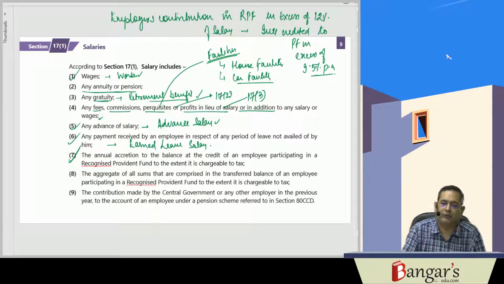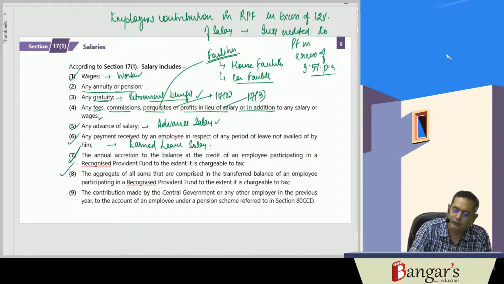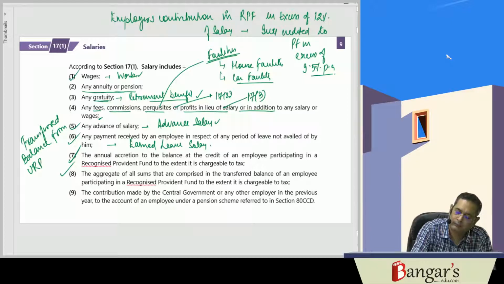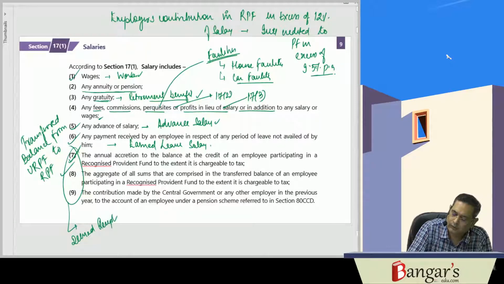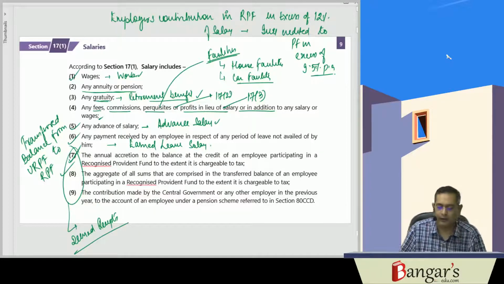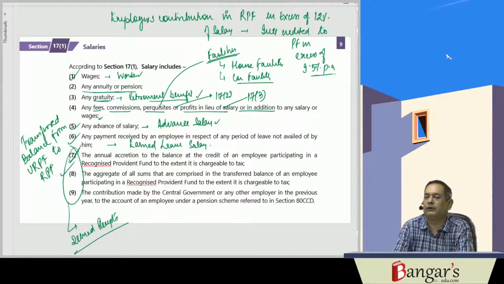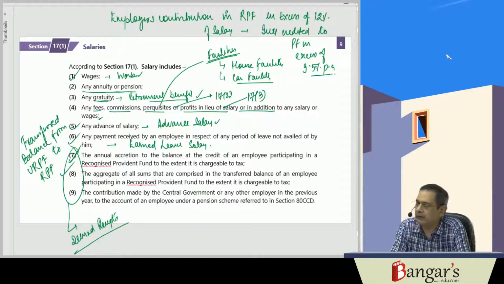That is taxable. Then transferred balance is taxable. What is transferred balance? That is from unrecognized provident fund to recognized provident fund. We have seen these 3 points in deemed receipts. If earlier your fund was unrecognized and subsequently the fund has been given recognition, then what happens?